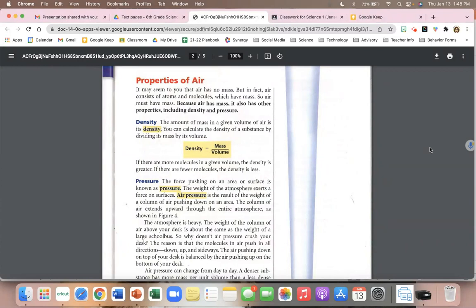The amount of mass in a given volume of air is its density. You can calculate the density of a substance by dividing its mass by its volume. Density equals mass divided by volume. If there are more molecules in a given volume, the density is greater. If there are fewer molecules, the density is less.